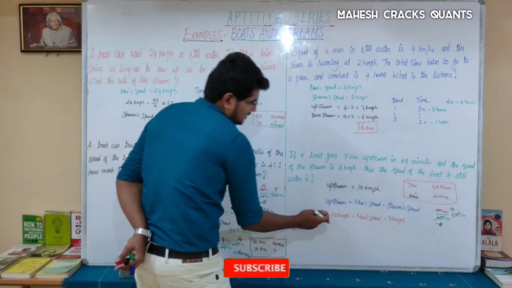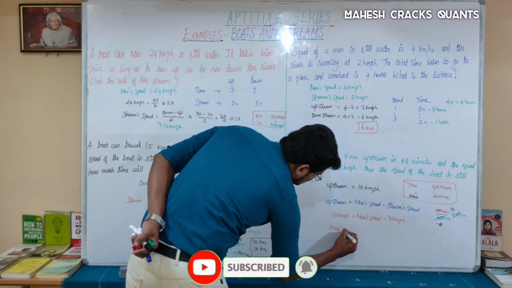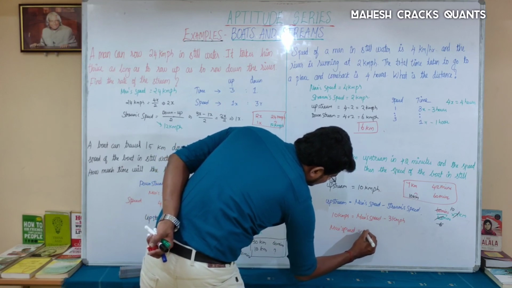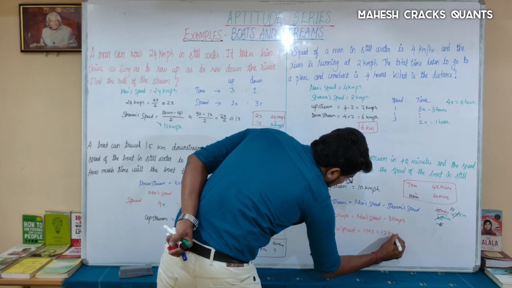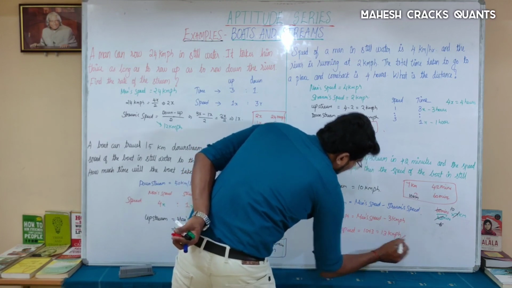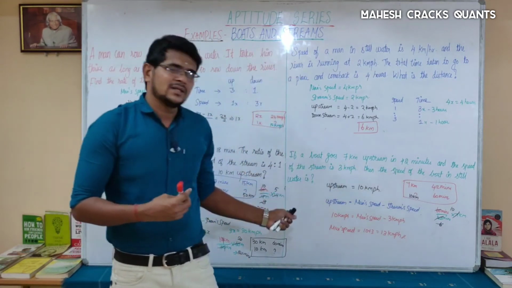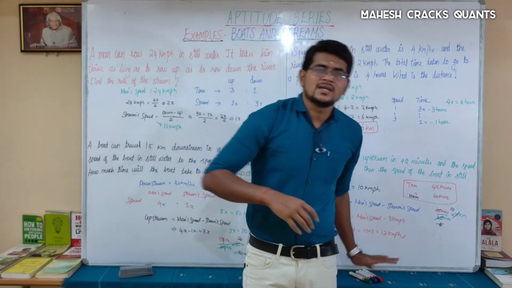So when you move 3 to this side, you will get a positive value. So man's speed is equal to 10 plus 3, 13 km per hour. That's all. So the speed of the boat in still water is nothing but 13 km per hour. That's all the examples now.